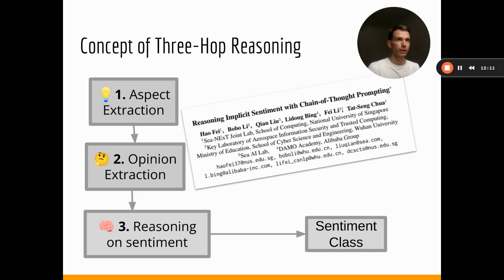With all of that, dealing with unstructured data, these studies actually proposed a way to apply reasoning towards extracting implicit information from unstructured text.